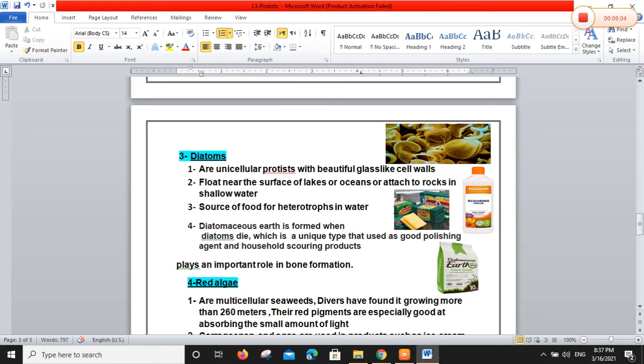So industry depends on diatoms that, when they die, form diatomaceous compounds. These compounds play an important role in bone formation, and we can also use diatomaceous earth as a good polishing agent, and in household scouring products. All of you know or see this in our homes. Look, scouring products come from diatomaceous earth products.